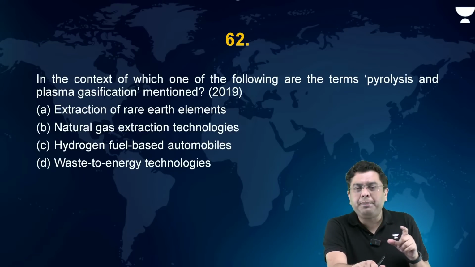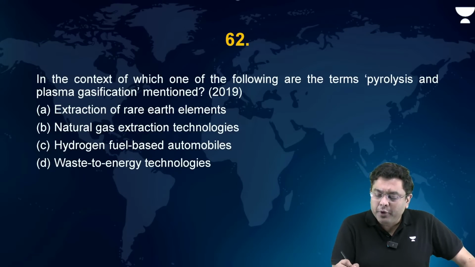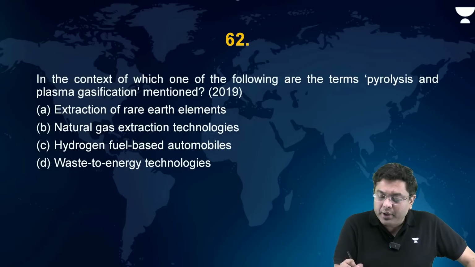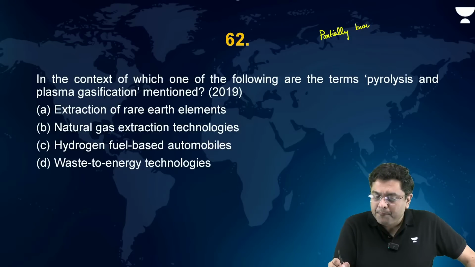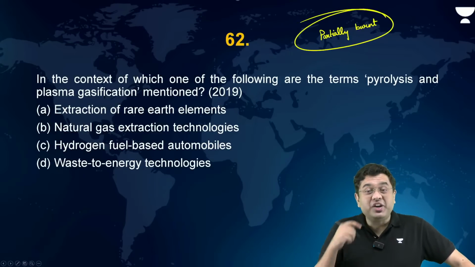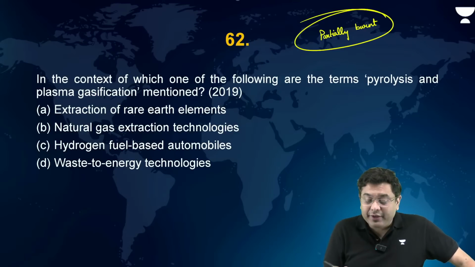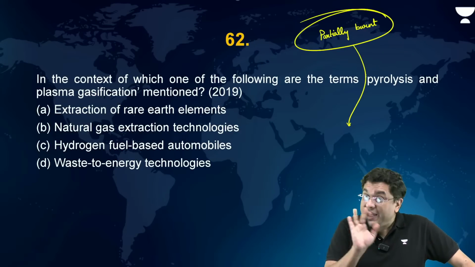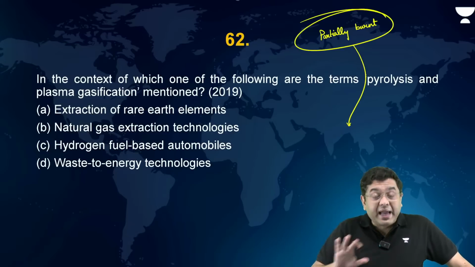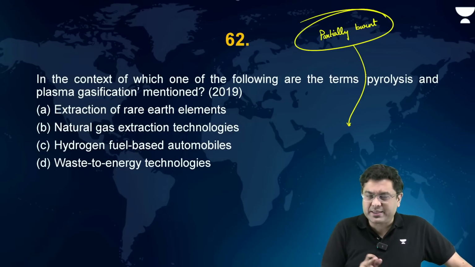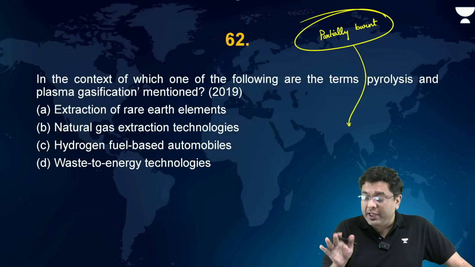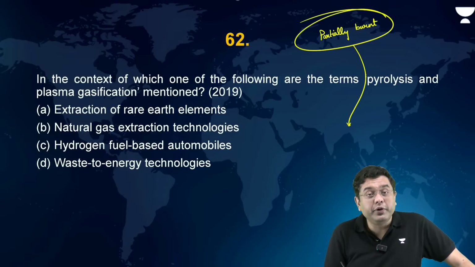When pyrolysis happens, it produces partially burnt products. The waste is partially burnt, so only carbon-based compounds are carried through the process. Most of the organic waste, not the inorganic waste, produces charcoal.